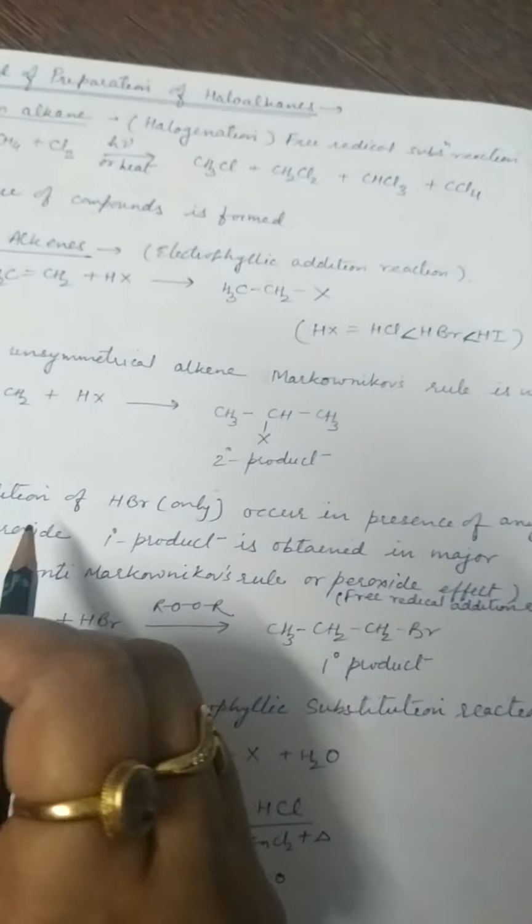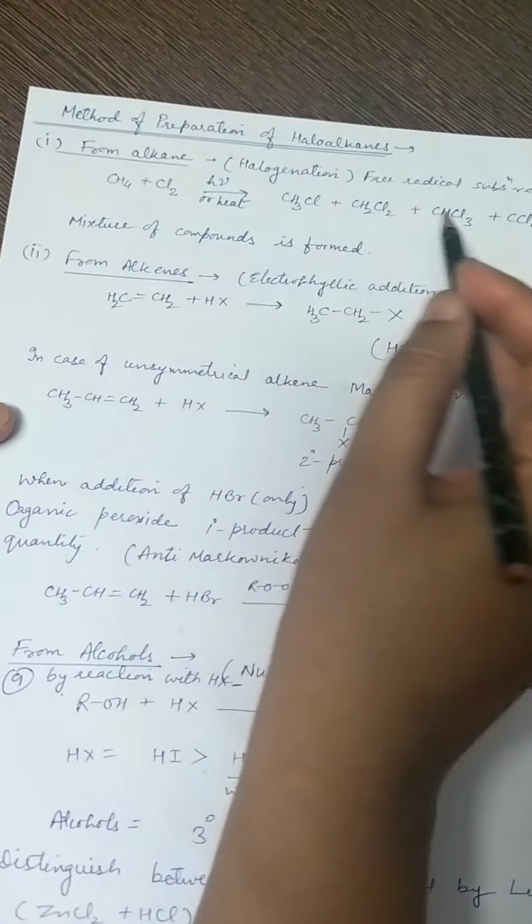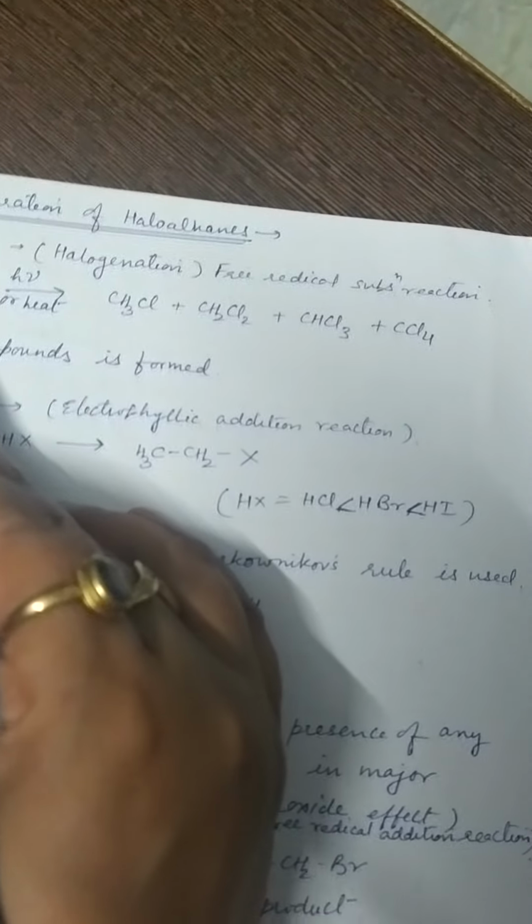Next topic we discuss is preparation methods of haloalkanes. Haloalkanes can be prepared from alkanes by free radical substitution reaction.